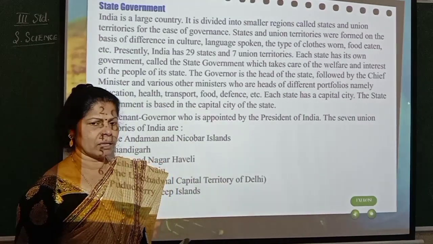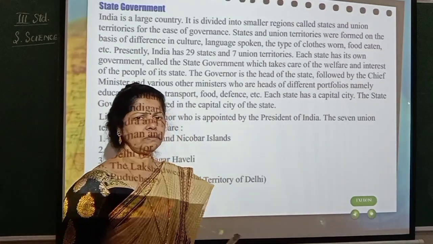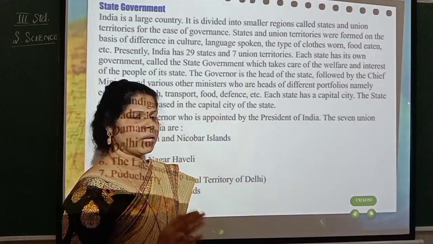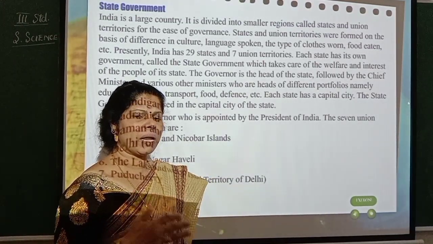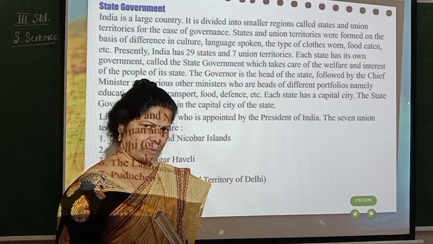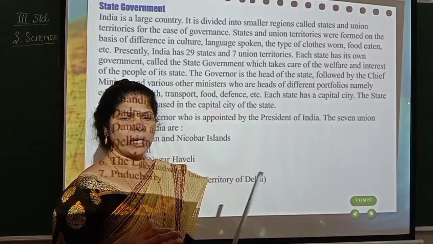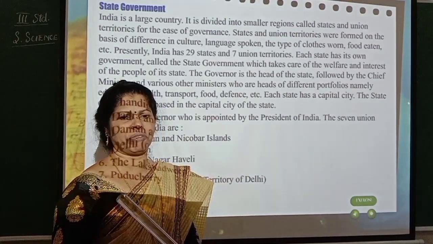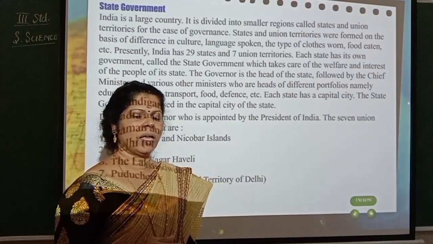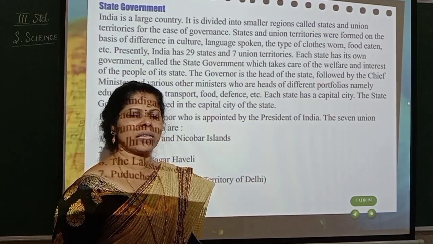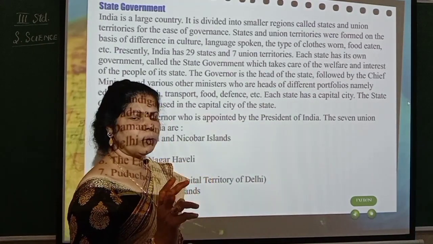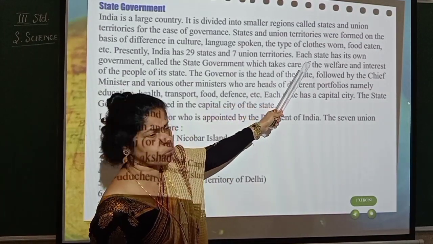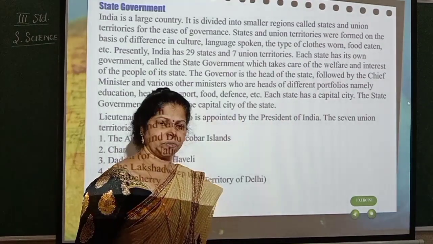Now for example, Karnataka. Normally they wear the normal sari. For example, ladies, if I say, saris, isn't it? When you go to Maharashtra, they wear a different style of sari. So like that, the form of saris they wear, there is a difference from one state to another. When you go to Kashmir, they have salwar kameez, isn't it? So it depends upon the dress they use, the types of clothes worn.